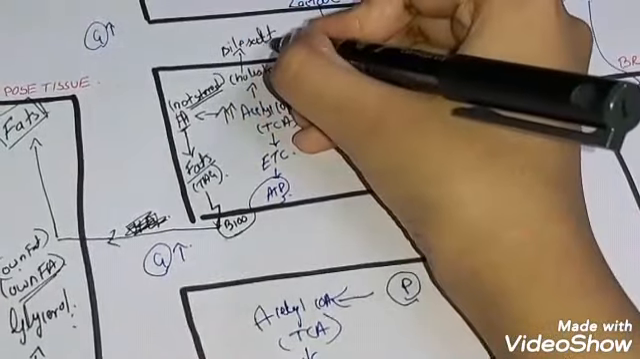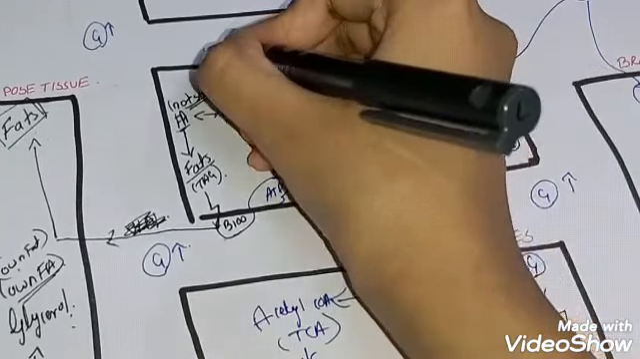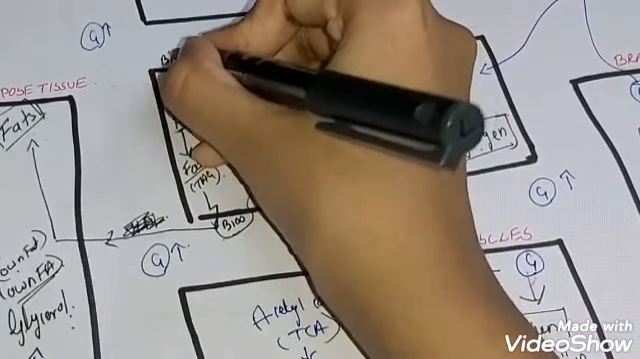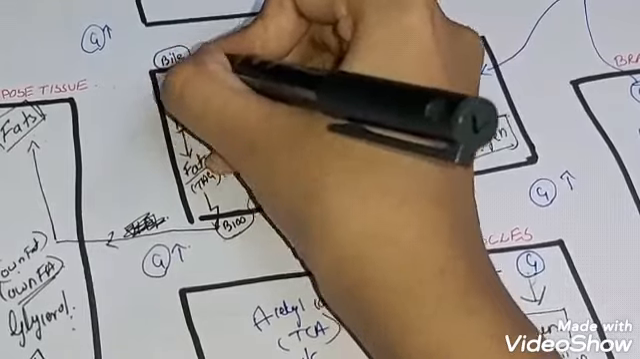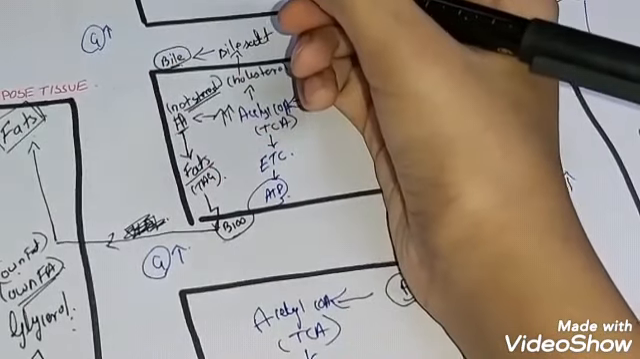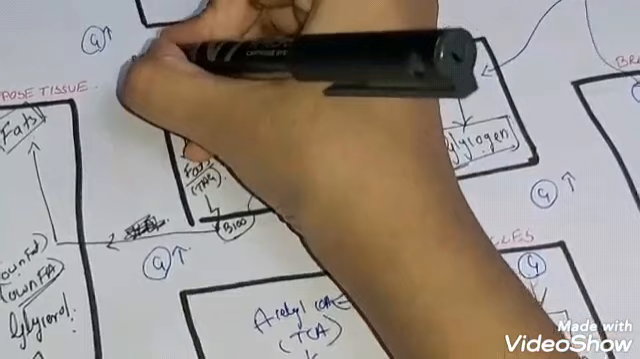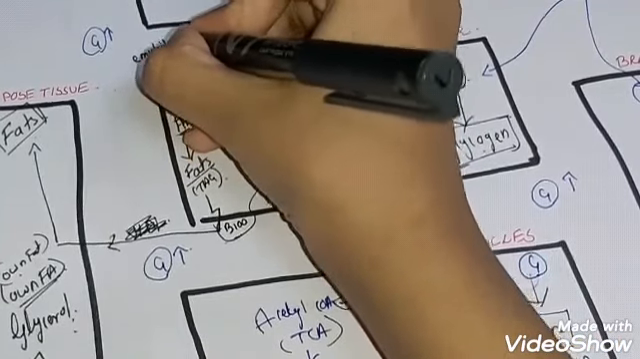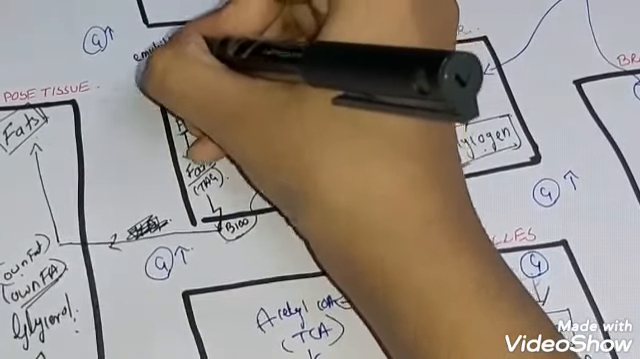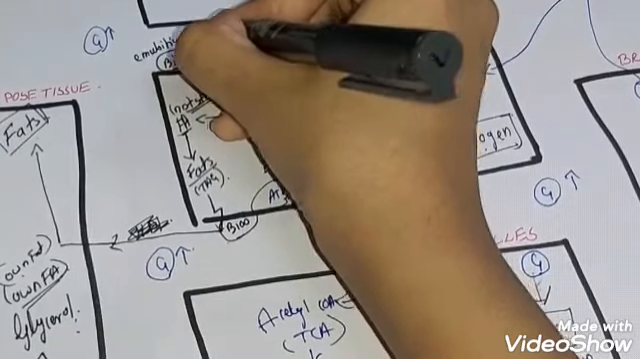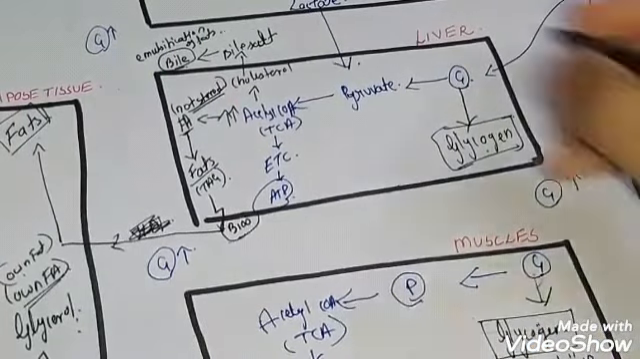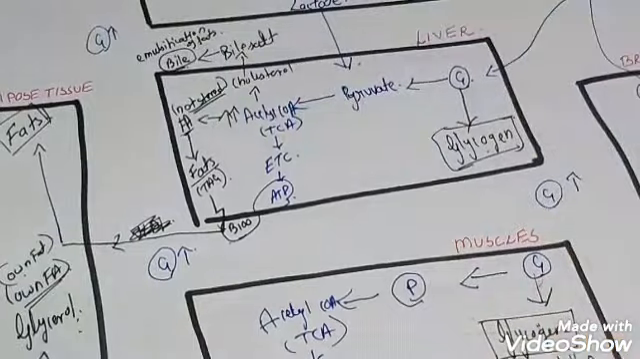Forms bile salt, and we know that this is stored in the gallbladder, and we know the function of bile. The function of bile is emulsification of fats. Okay.